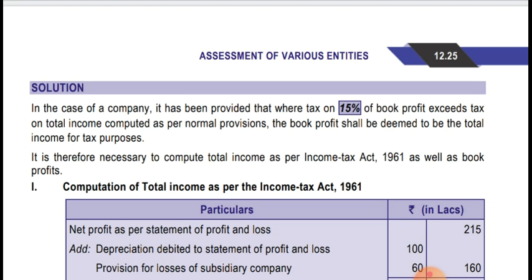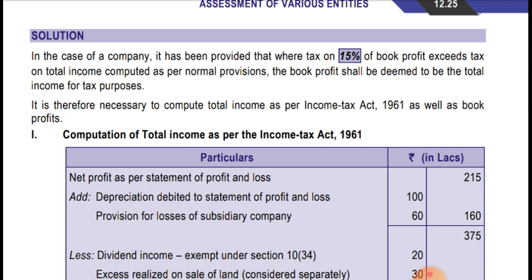As you all know, whenever 15% of book profit exceeds the tax payable as per normal provision, then book profit will be deemed to be the total income and we have to pay tax at the rate of 15% on that total income. So it is necessary to compute total income as per the Income Tax Act 1961 as well as book profit. You have to compute the total income as per both, the book profit and the normal provision of the Income Tax Act.